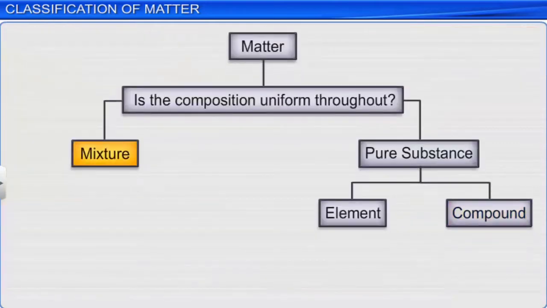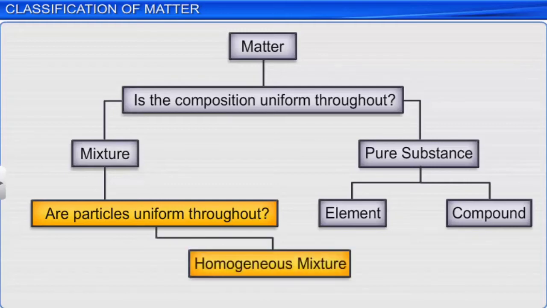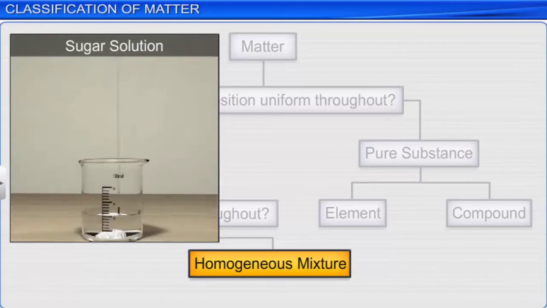Mixture can be classified further based on the uniformity of the particles present in it. If the particles are distributed uniformly throughout the solution, then it is a homogeneous mixture. For example, sugar solution is a homogeneous mixture because sugar particles get distributed uniformly throughout the solution.